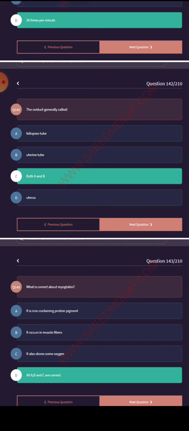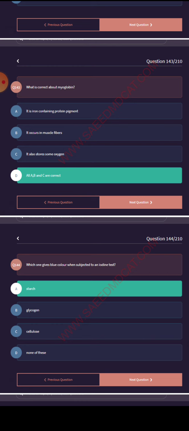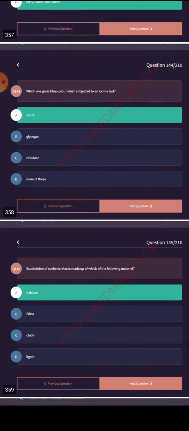Which is correct about myoglobin? It is an iron containing protein pigment. It occurs in muscle cells. It also stores some oxygen. Which one gives blue color when subjected to the iodine test? Starch. Starch gives a blue color.